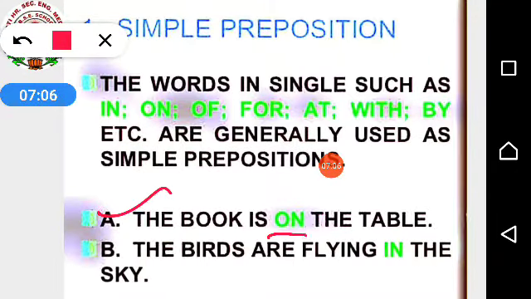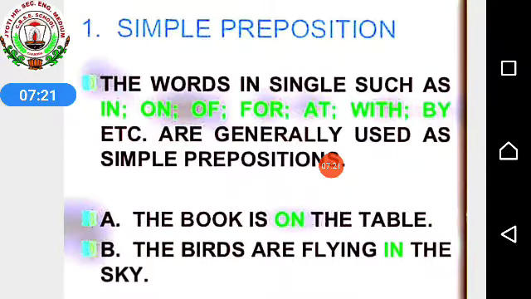Example: The book is on the table. The birds are flying in the sky. Okay, the book is on the table. Where is the book? The book is on top of the table, on the table. The birds are flying in the sky.